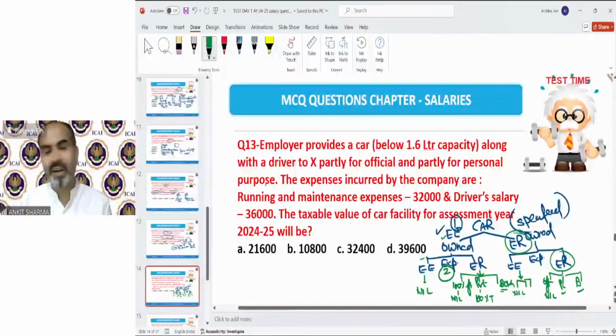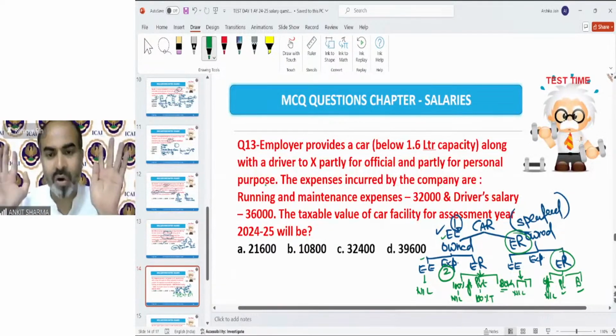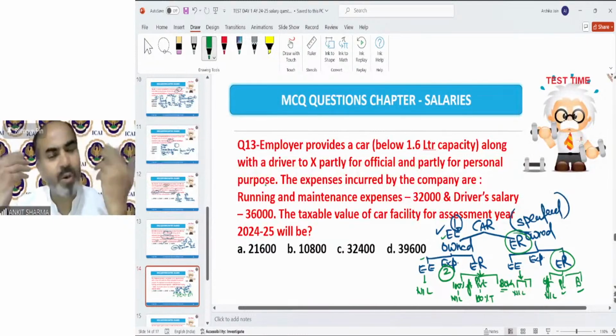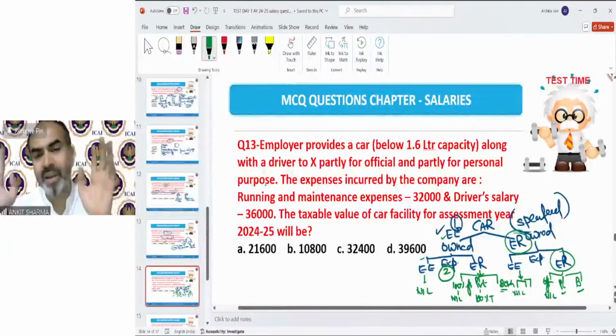Let me tell you, I have uploaded the chart of car perquisite also. You can download it, take a printout of it, paste it in front of your wall and just look at it 3-4 days. Even if you just look at it, it will automatically stick into your brain, into your mind. You will automatically remember all the cases in only one go.